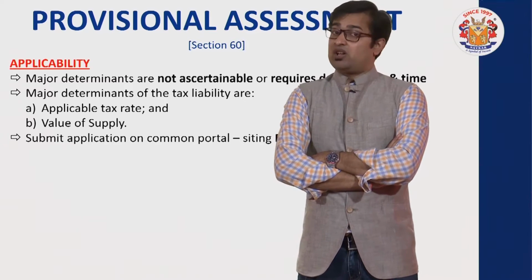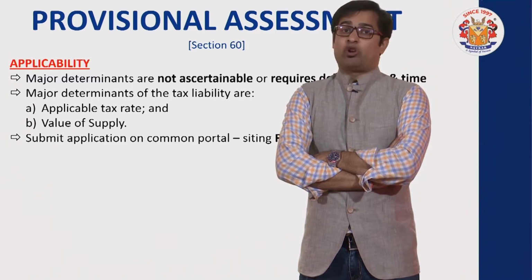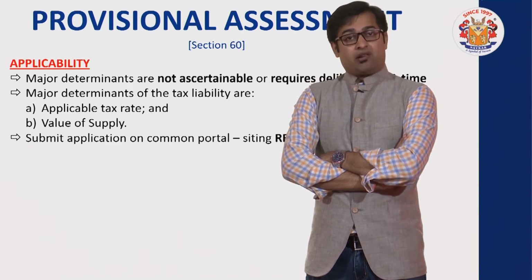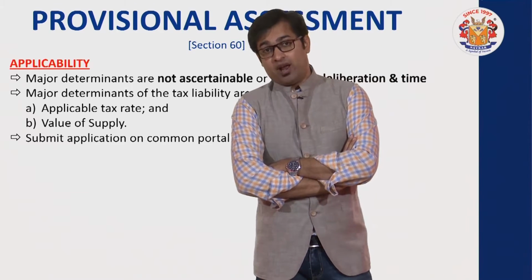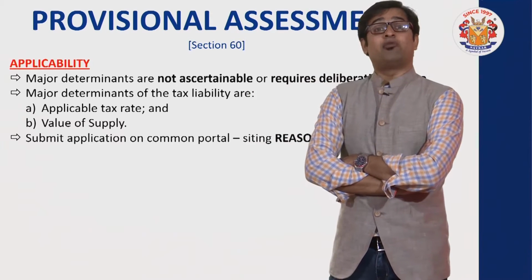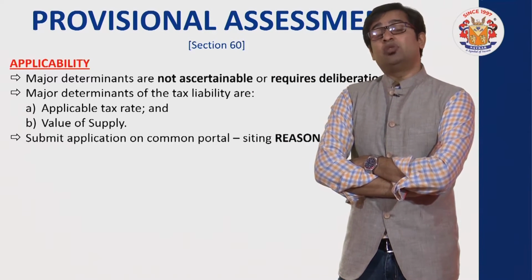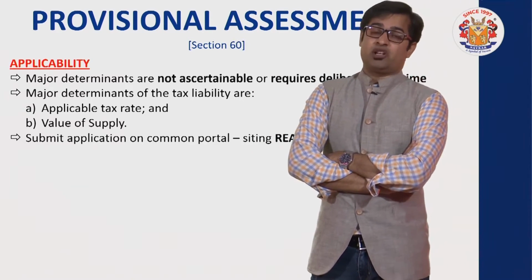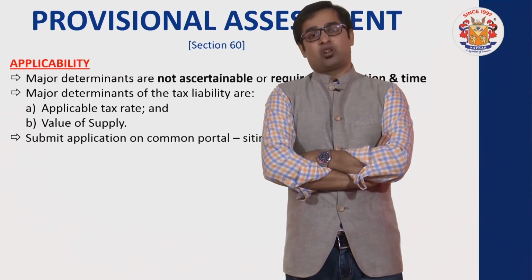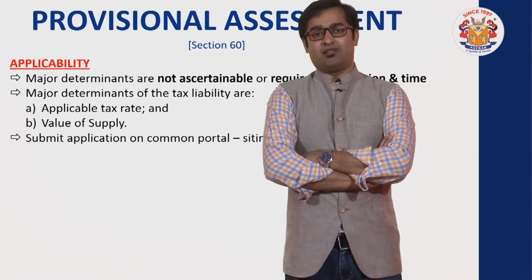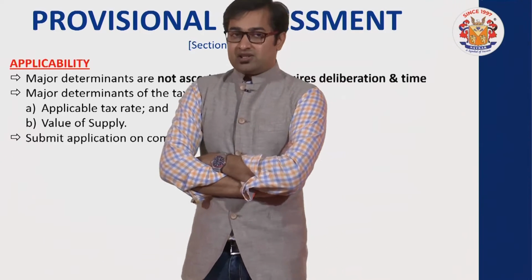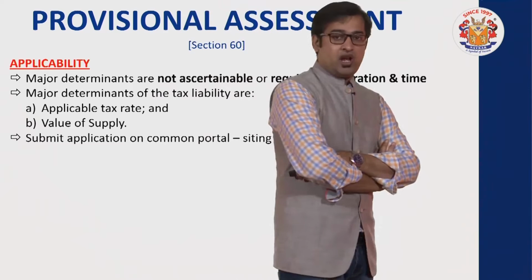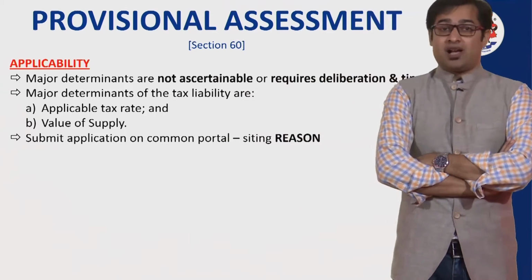At this stage, it is not feasible. It requires a lot of time period on my side. It requires a lot of efforts on my side to finalize whether it is X or Y. But at this stage, I can think of provisional assessment. So I need to give a reason to the department officer that this is the reason because of which I am not in a position to determine value or the rate. And since it is not possible to get the same done, I am applying for provisional assessment.